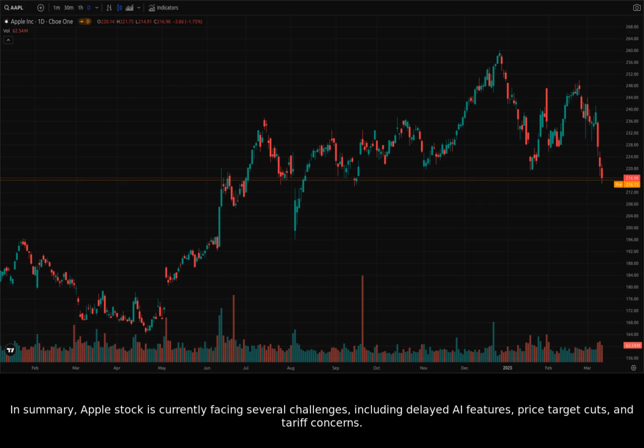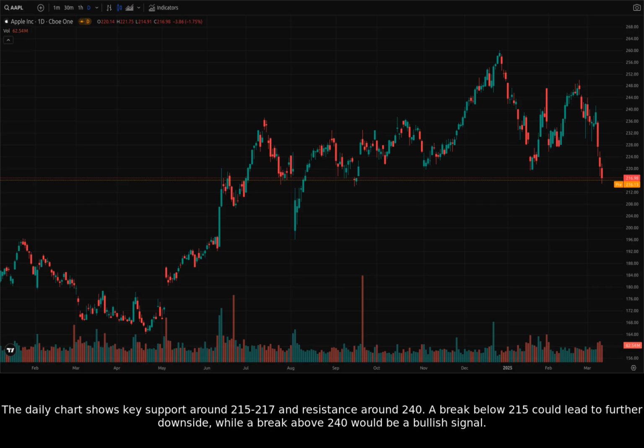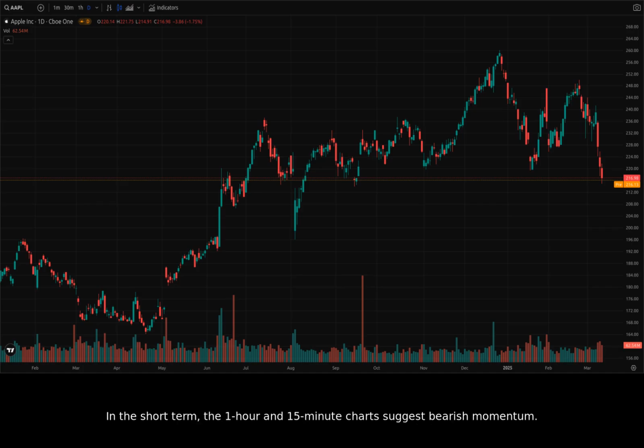In summary, Apple stock is currently facing several challenges, including delayed AI features, price target cuts, and tariff concerns. The daily chart shows key support around 215 to 217 and resistance around 240. A break below 215 could lead to further downside, while a break above 240 would be a bullish signal. In the short term, the 1-hour and 15-minute charts suggest bearish momentum.